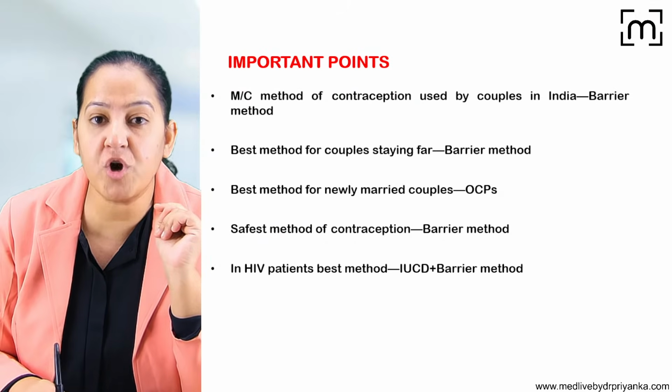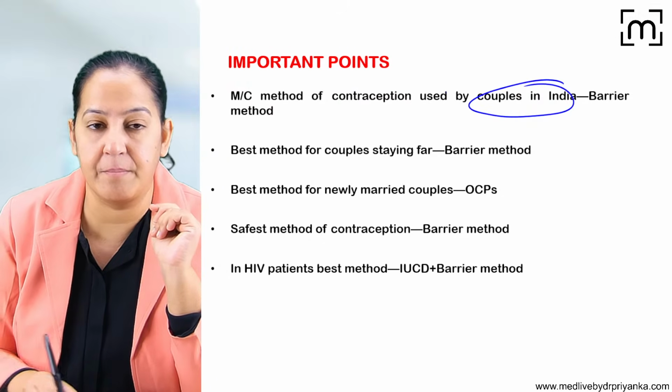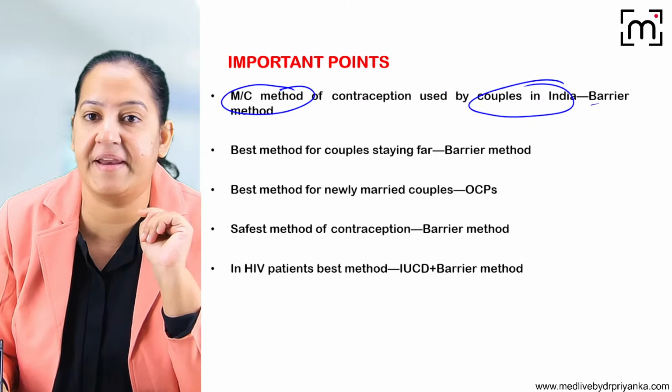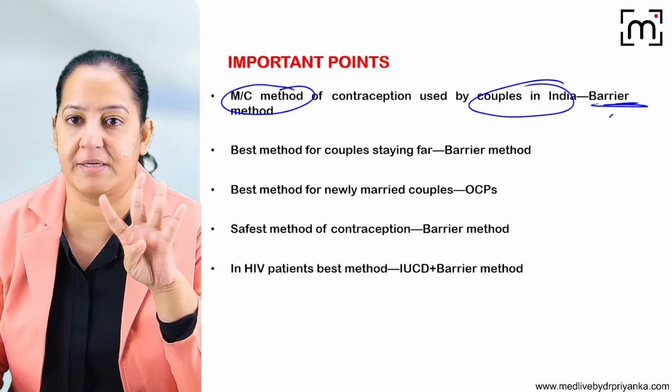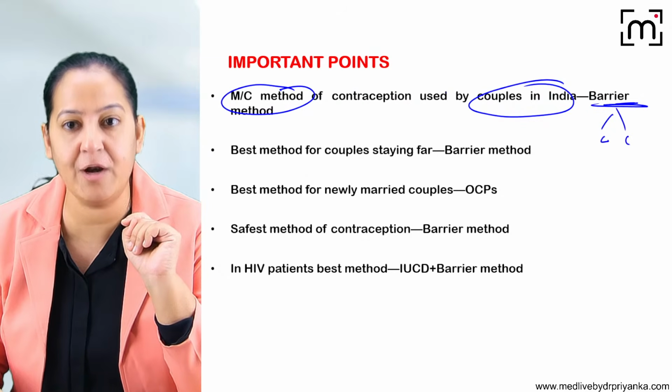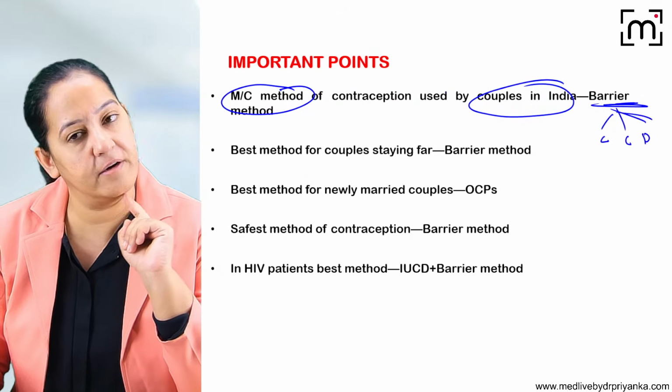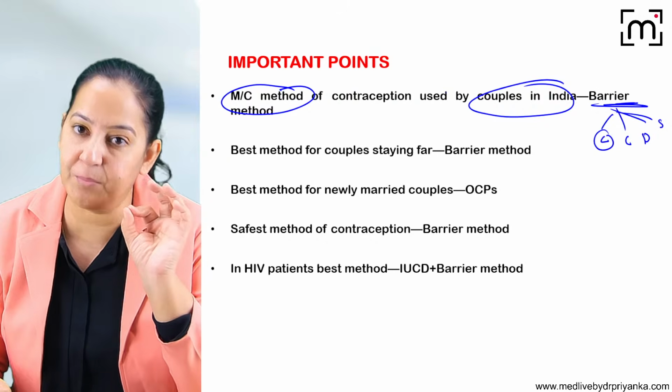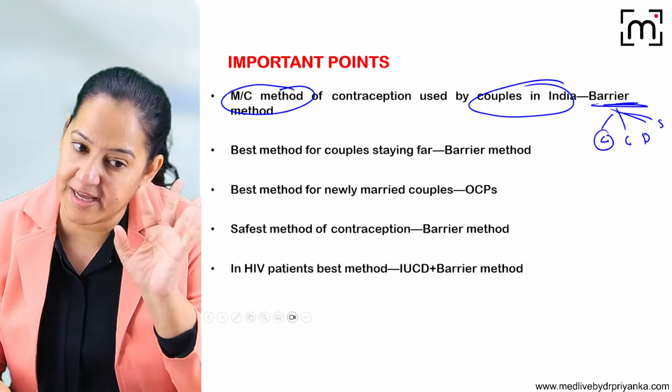Okay. What is the most common contraception used by the couples in India? Most common contraception. It is the barrier method. One of the 4 barrier methods: condom, male condom, female condom, diaphragm and vaginal sponge. Among them, the male condom is most commonly used contraception in the world as well as in India.